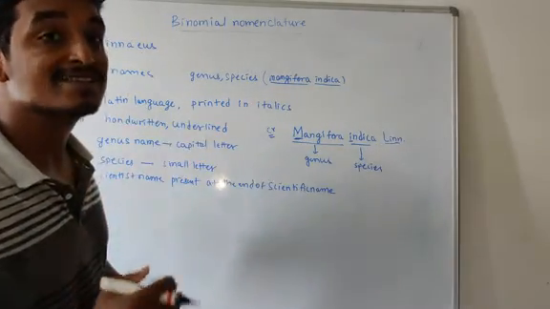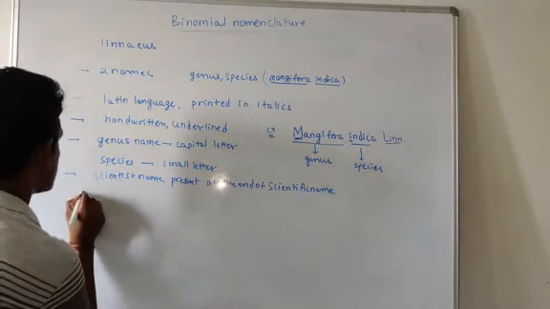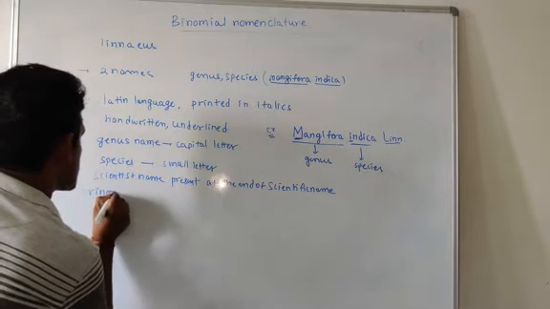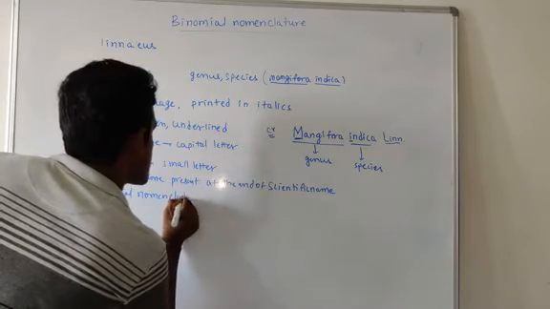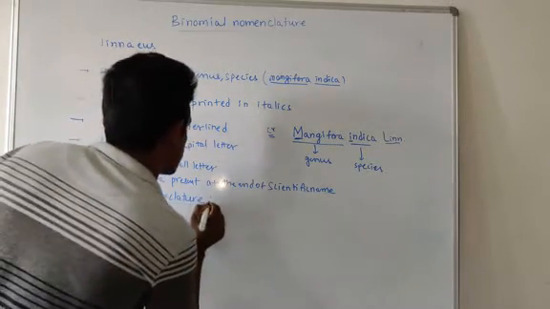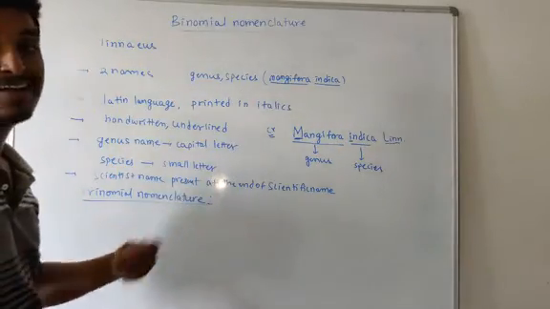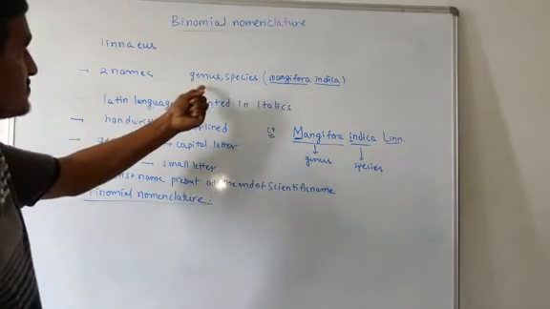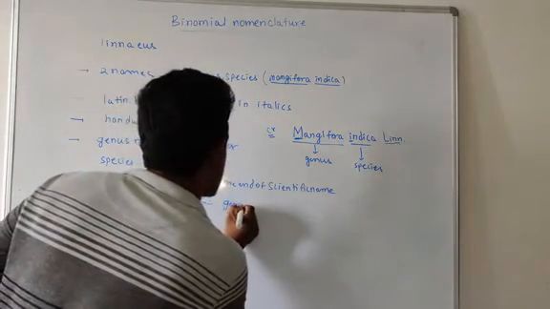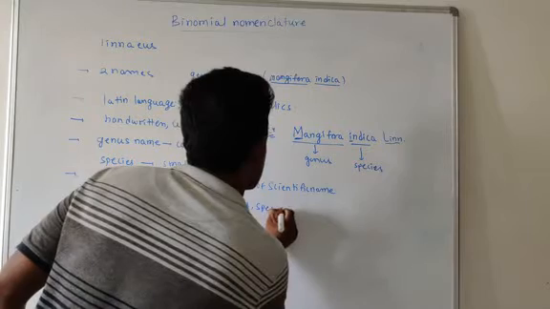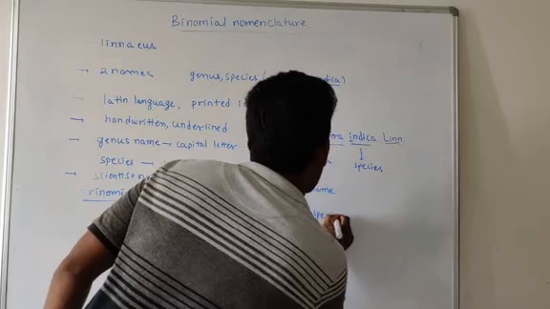Next is trinomial nomenclature. It is very simple. In binomial we provide two names; here we provide three names: genus and species, and along with them another name, that is the subspecies.